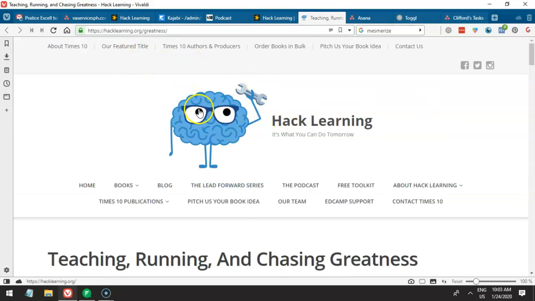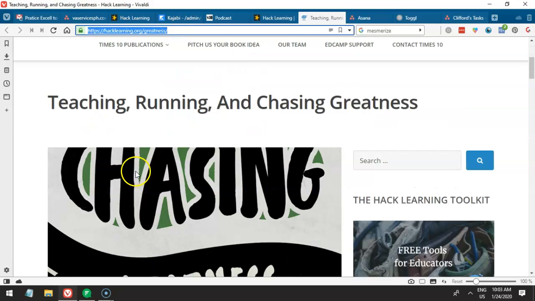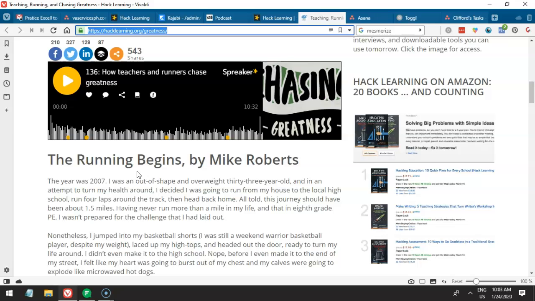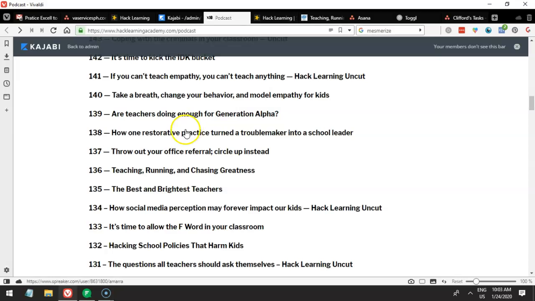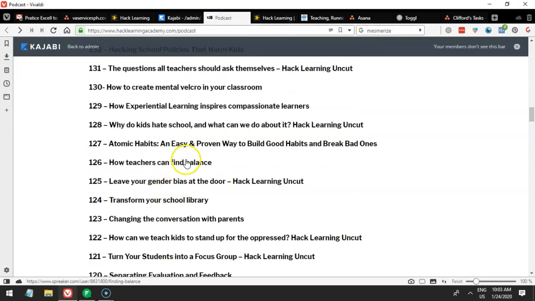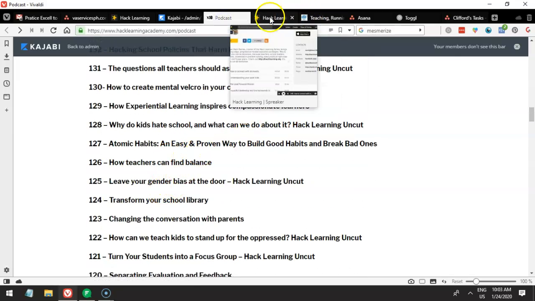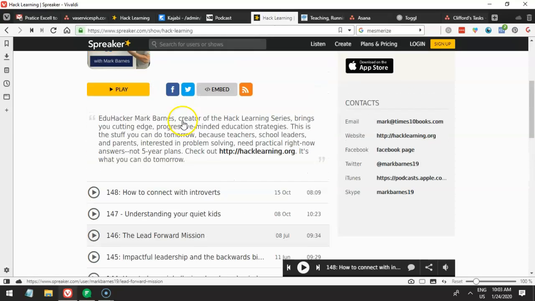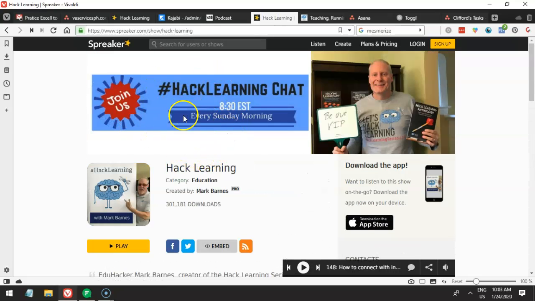So right now, this one is hacklearning.org. So for example, it is not in Kajabi. They're moving their site to Kajabi. So these links will no longer be present or available. So in the future, if we're still linking to this, pag i-click nila yon, that links to that, they will no longer exist, like the other links here that say not found. So what you have to do is to link them instead directly dito sa speakers page.